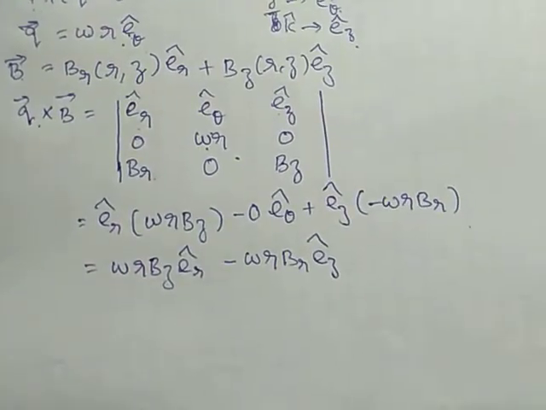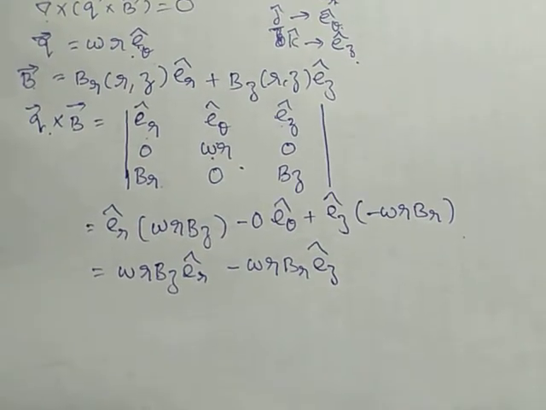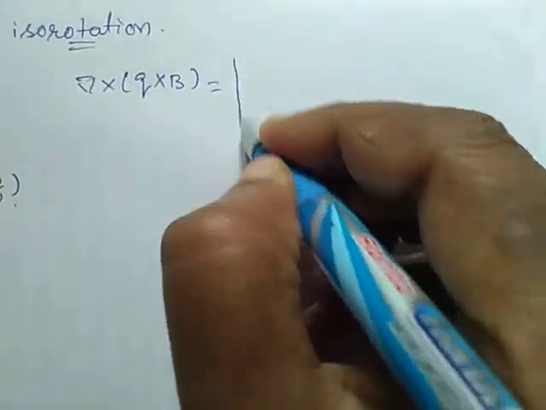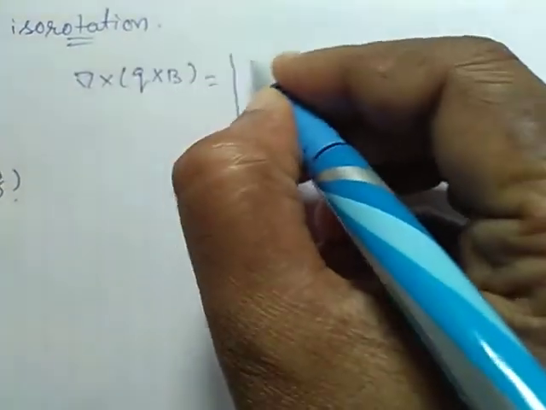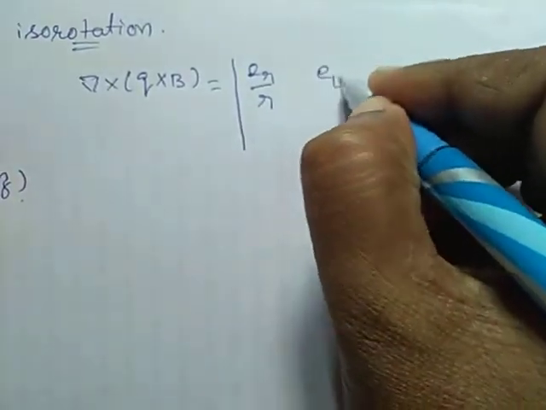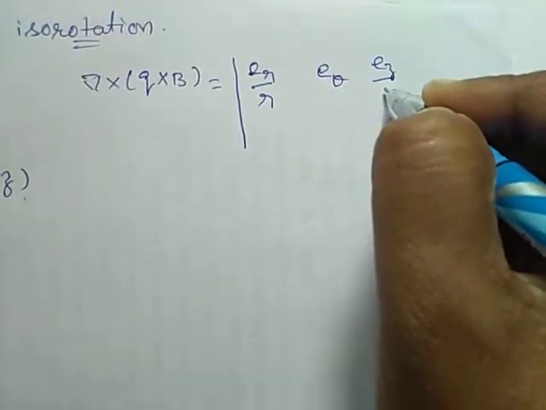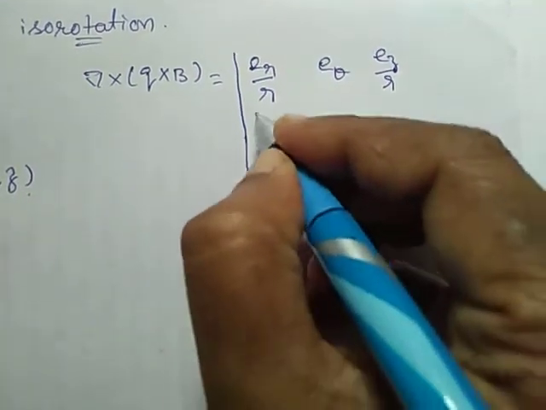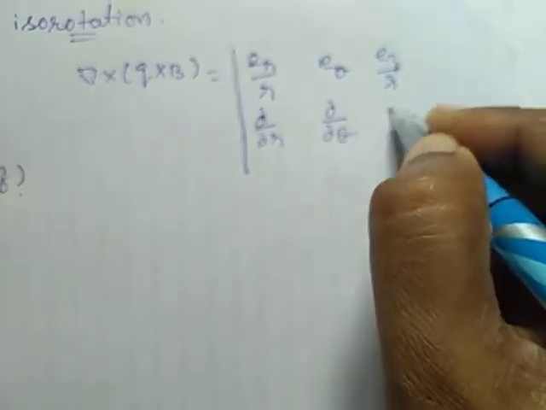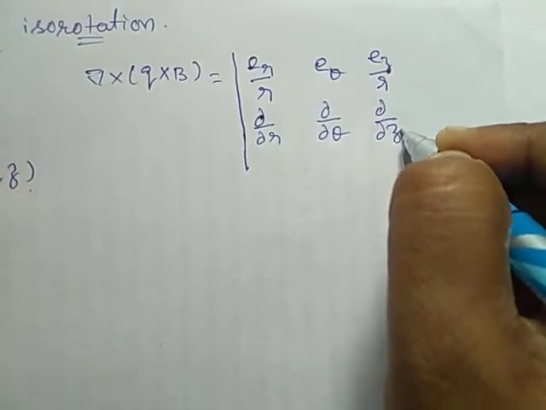Now we are going to find the curl of q cross B. We know how to find the curl in the cylindrical coordinate system. The formula is the determinant with e r by r, e theta, e z by r, and dou by dou r, dou by dou theta and dou by dou z.